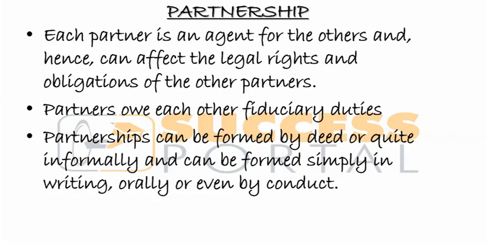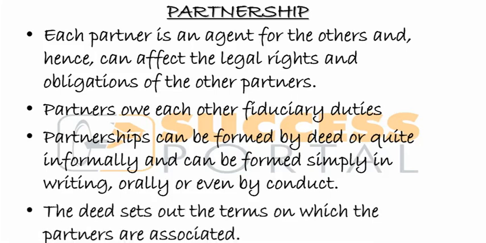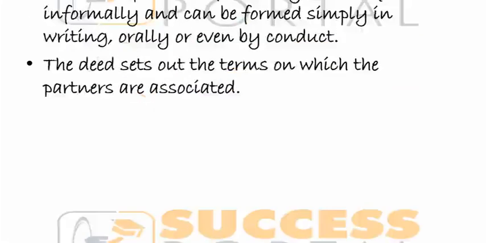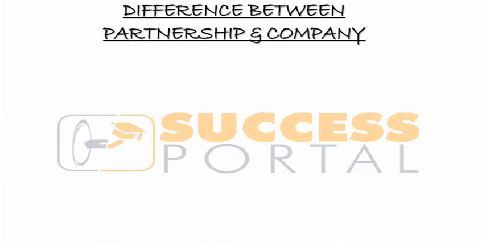But sometimes, by just talking to each other, you start trading as a partnership. That also qualifies to be a valid partnership, or just by conduct. Automatically, that one is an implied agreement. So that's basically what you should know about this. In the deed, it will set out the terms of the partnership and the partners in the association.